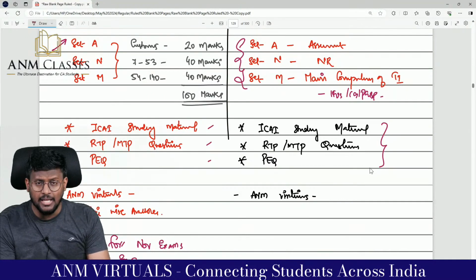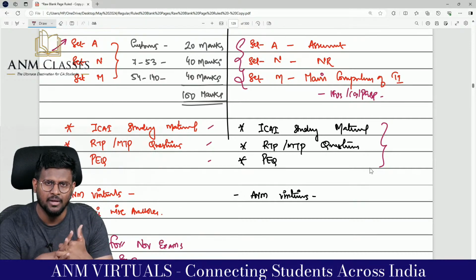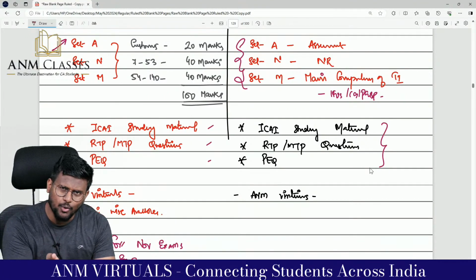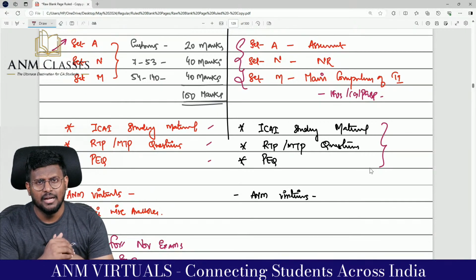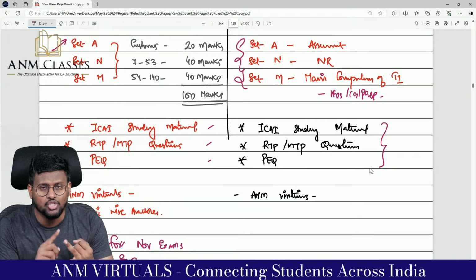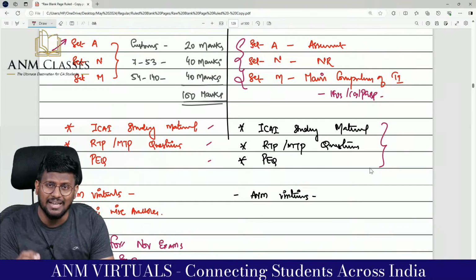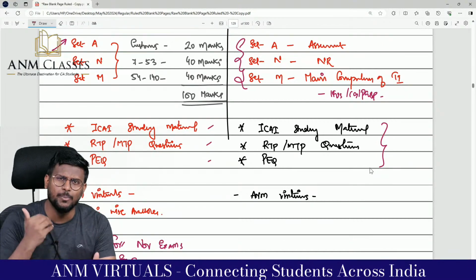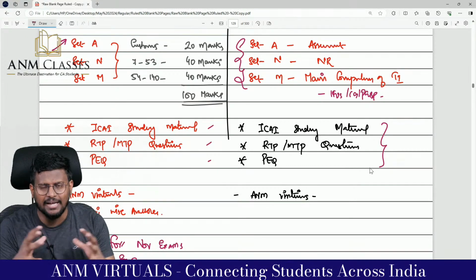So basically, the future plan of tax at A&M classes will be, for the November examination, face-to-face IDT class will be available, and for the next May examination, that means after November, from December onwards, December, January, February, March and April, 5 months we will be conducting face-to-face class of direct tax, and indirect tax we will be doing virtuals, and every Saturday and Sunday we will be revising the IDT portions.